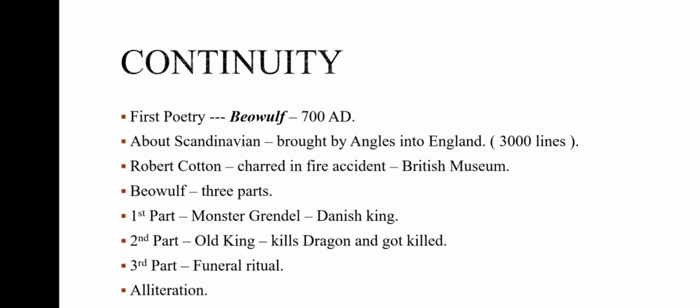So Beowulf consists of three parts. In the first part of Beowulf, we could see the monster Grendel, who is continuously seen attacking the people of the Danish kingdom, and the monster Grendel is always causing problems to the Danish kingdom and to the Danish king. These atrocities of the monster Grendel and the sufferings of the Danish kingdom are portrayed in the first part of Beowulf, and in the second part we could see the Danish king.